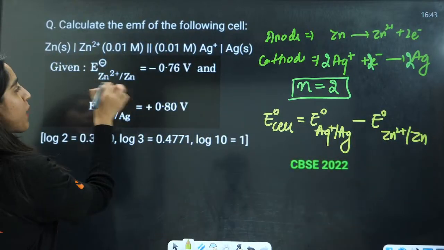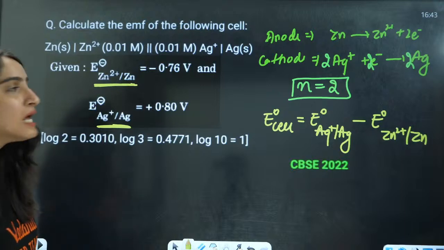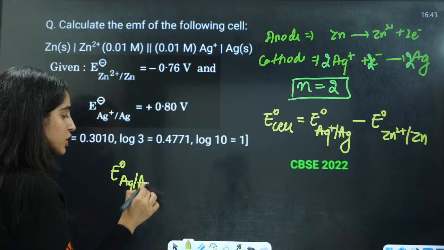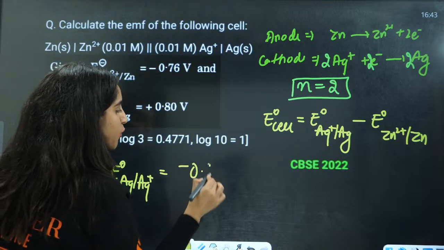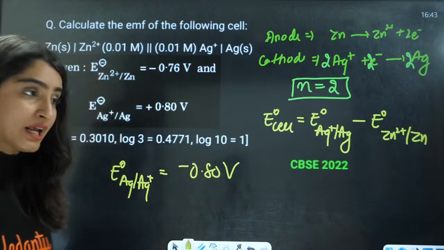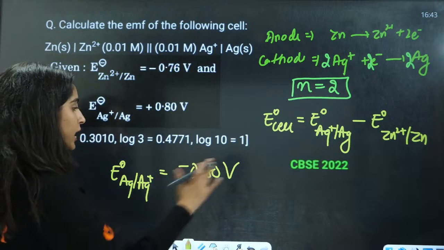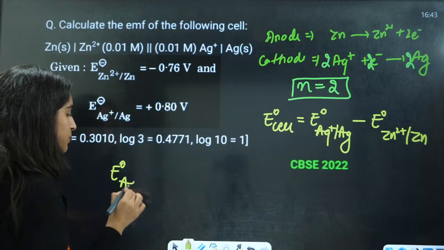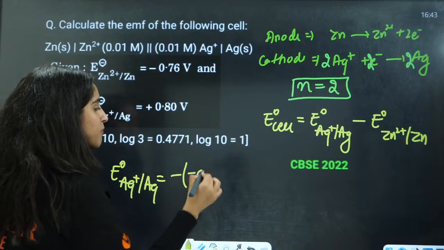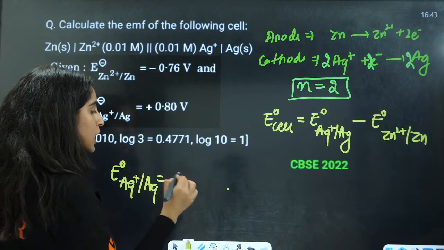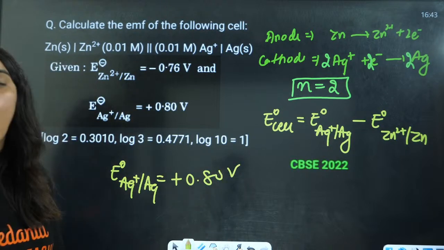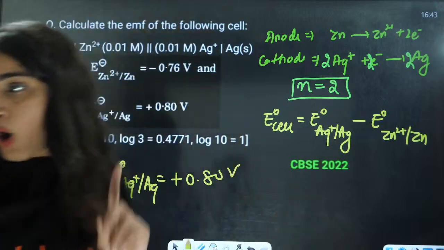They have provided us with the reduction potentials only, right? If they have provided us that Ag to Ag positive equals minus 0.80 volt, then you will convert this into reduction potential. The reduction potential for Ag positive to Ag is going to be minus of minus 0.80, that is plus 0.80 volt. Always write the reduction potential here, always.